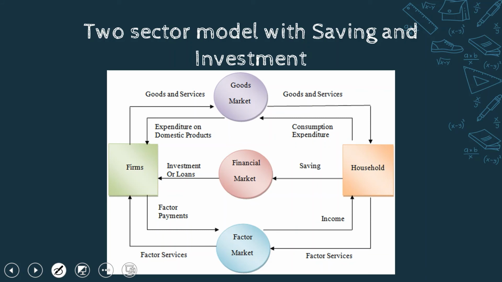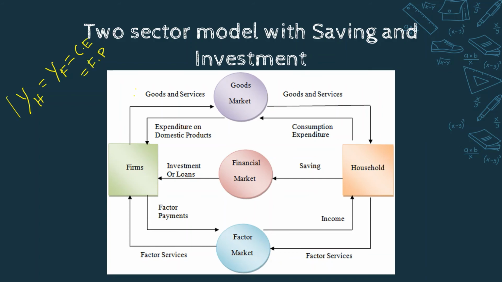So the equation we saw in the last model is that income of the household is equal to the income of the firm, which is equal to the consumption expenditure, which is equal to the factor payments. This is possible because we assumed that savings and investment are zero. There is no savings and investment in the economy. So if we rule out this assumption,